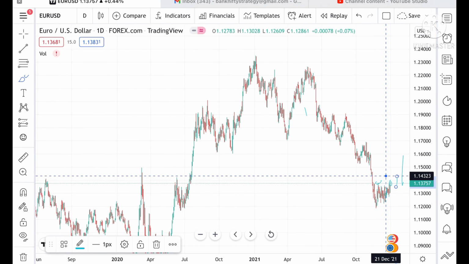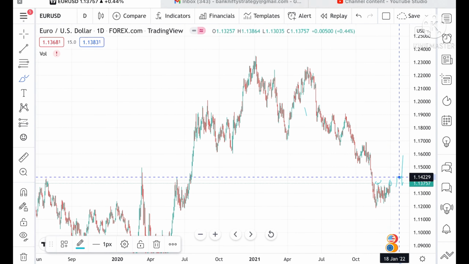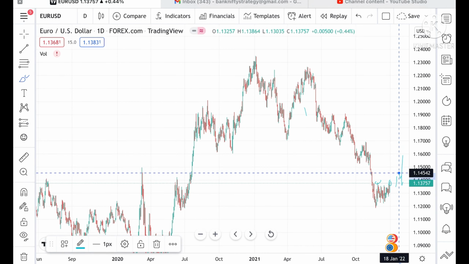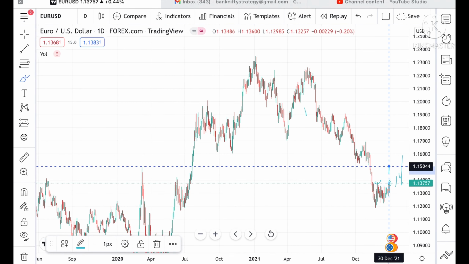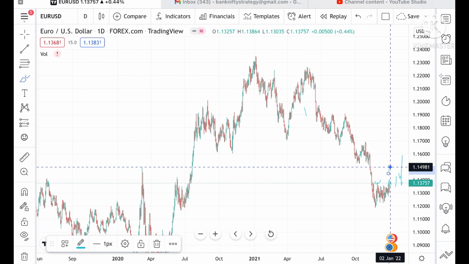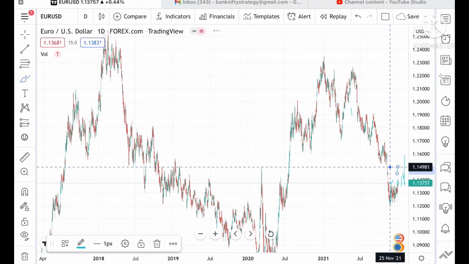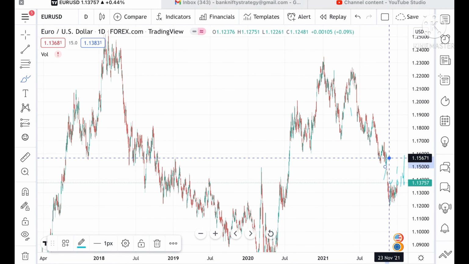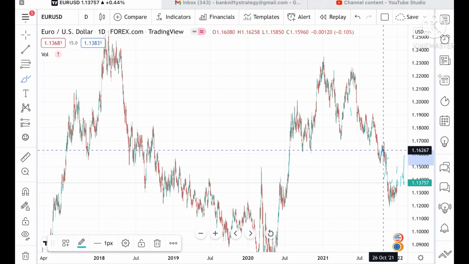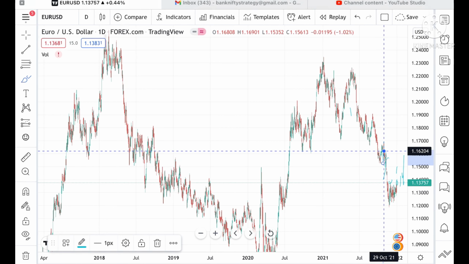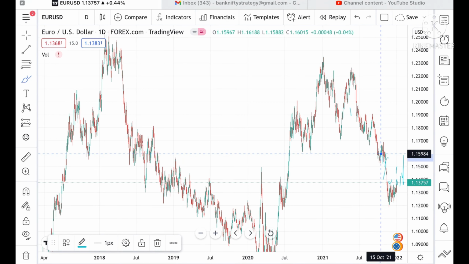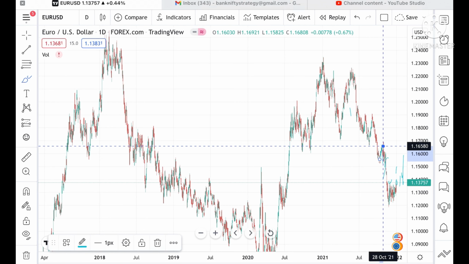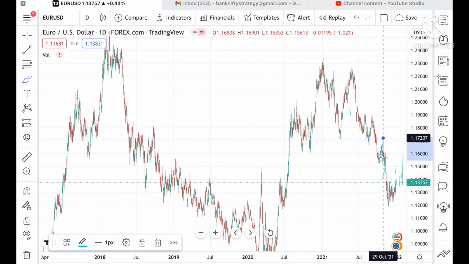Suppose the price sustains above this level, then we can see it go and touch a level of 1.14542, and from there it can go further high to a level of 1.14981. If the price sustains above this level, then it can go further high to a level of 1.15671, and if it sustains above this level, then we can see a level of 1.16204. Suppose the price sustains above this level, then we can see a level of 1.16580, and from there it can go further high to a level of 1.17207.